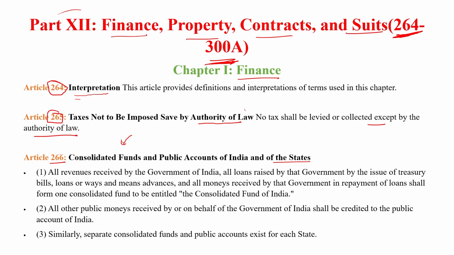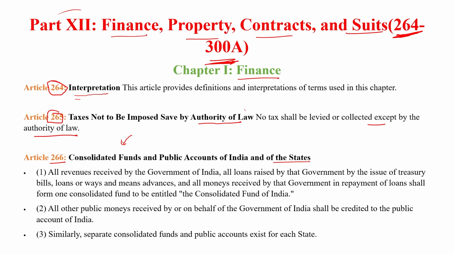We all pay tax. This tax is saved in the Consolidated Fund and Contingency Fund. So there are two types of fund in the central government: the Consolidated Fund and the Contingency Fund. All the taxes, revenue and expenditure are saved in the Consolidated Fund of India and the Contingency Fund of India.